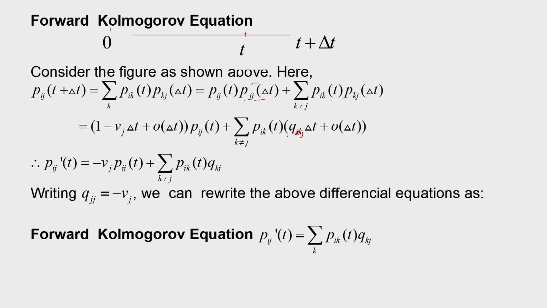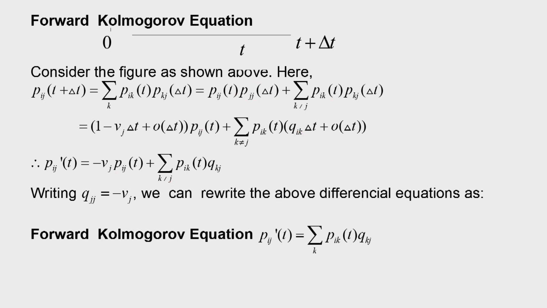Now, what we will do is we will take Pij t on the left hand side; 1 into Pij t is equal to Pij t. So, this we will take to the left hand side and divide by delta t. As delta t tends to 0, what we will get is that Pij dash t, that is the derivative, is equal to minus nu j into Pij t plus summation Pik t Qkj, k not equal to j.